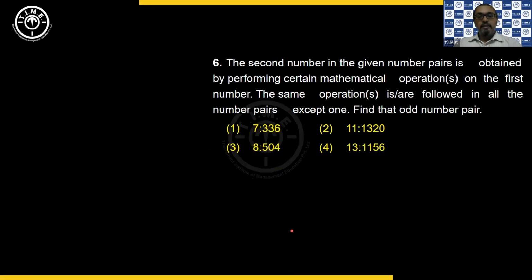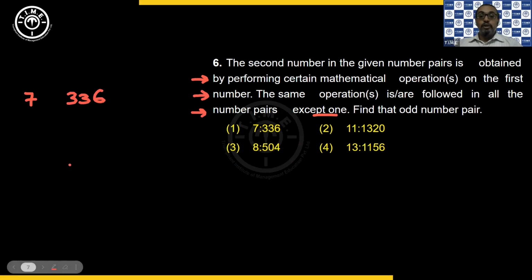Right. Then next question. Now it says the second number in the given number pairs is obtained by performing certain mathematical operation on the first number. The same operation is followed in all the number pairs except one. Find that odd number pair. So there is a common operation that works in 3 out of 4 options. I need to find an option that doesn't have that operation. Okay. Right. So now here, if you observe in the first option, you have 7 and 336.